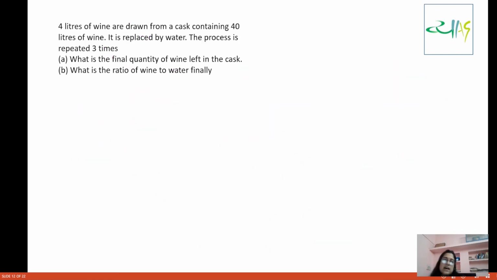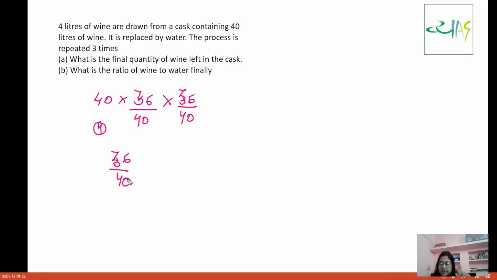Now see, is there any simpler way of doing this thing? Because even though we had to subtract, it was a lot of work, right? Now see, when you were having 40 liters of wine, you withdrew 4 liters of wine, then you got 36 liters of wine. So after the first iteration, you get this ratio: 40 cancels, 36. When you do this again, 36 by 40, what are you going to get? See, this will be 36 by 40.